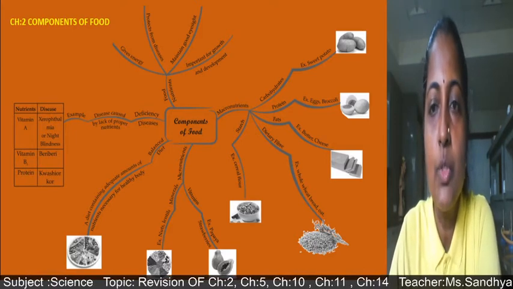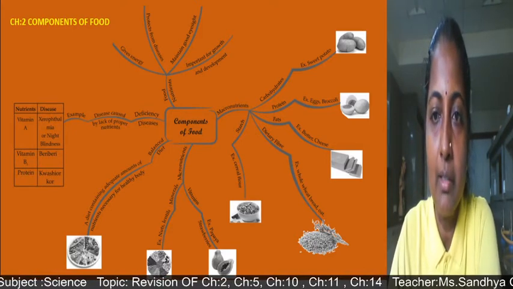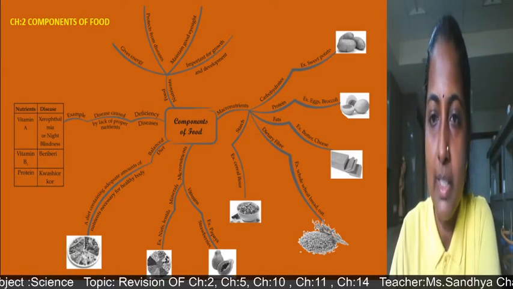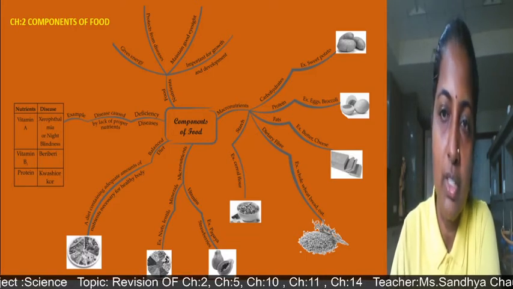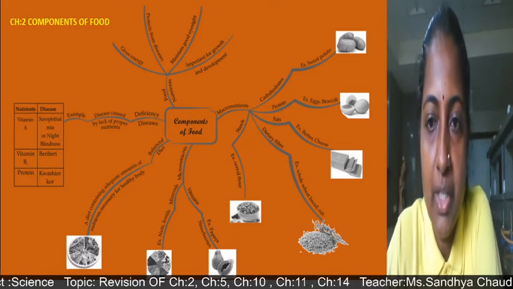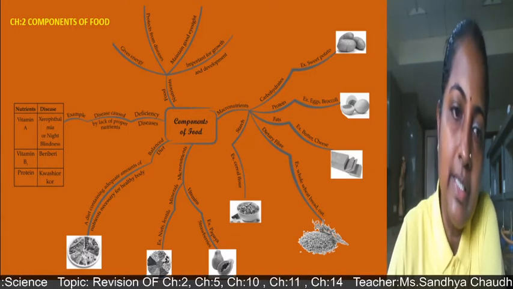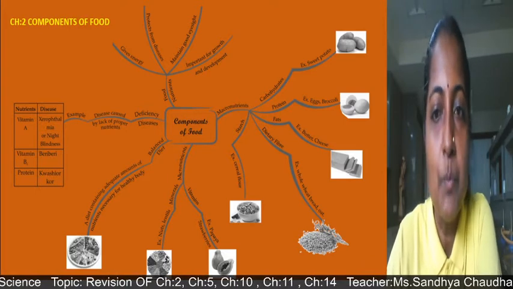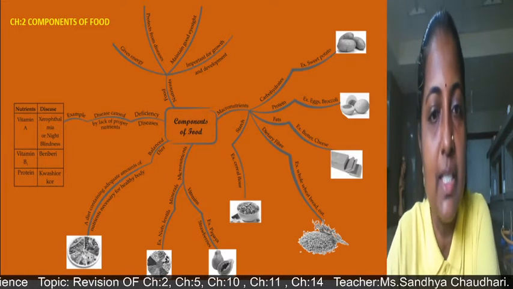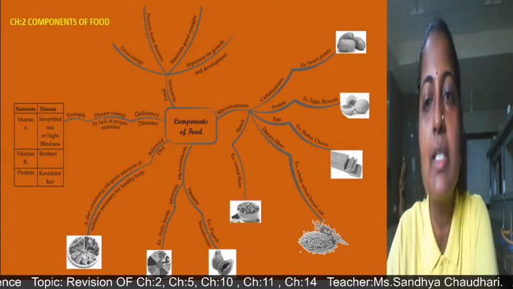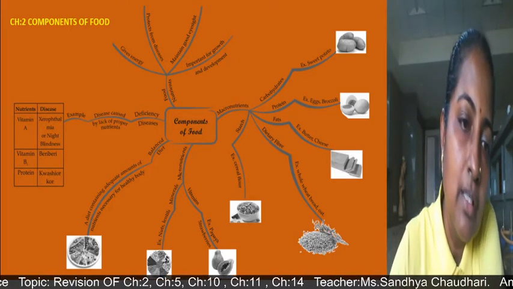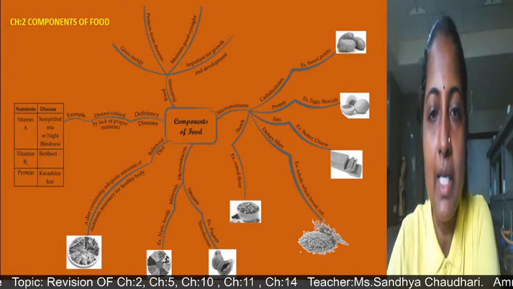So water also helps to remove liquid waste from the body in the form of urine and sweat. After that, we can see our body needs all these nutrients, and a diet containing adequate, means proper amount of nutrients. Which are those nutrients? Carbohydrates, protein, fats, vitamins and minerals, along with that dietary fibers and water also. So these are necessary for a healthy body, and this is called a balanced diet.